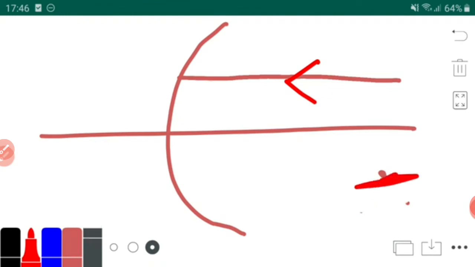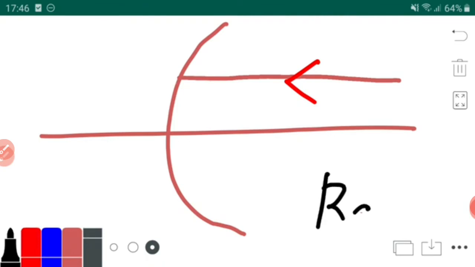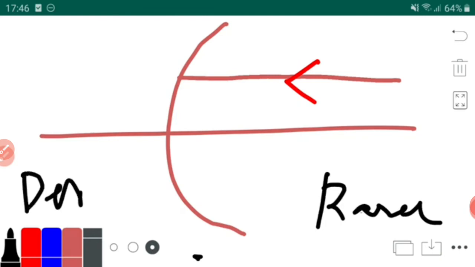It is parallel to the principal axis and it is coming from the right. You need to draw the arrows also. Don't forget arrows, I'm repeating again. Suppose the light ray is coming from rarer to denser medium, from air to water. In convex, rarer to denser meant it was coming and joining the principal axis.